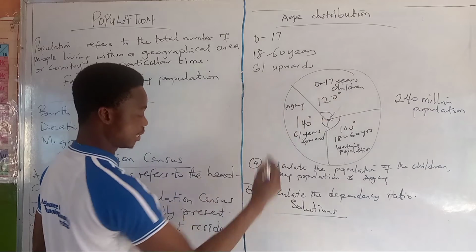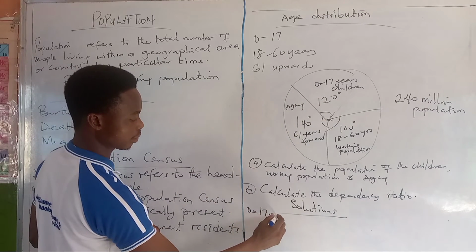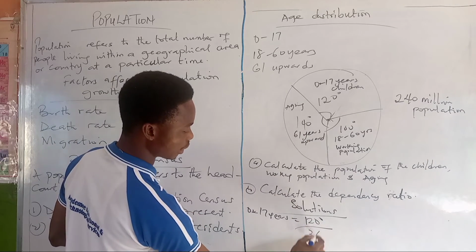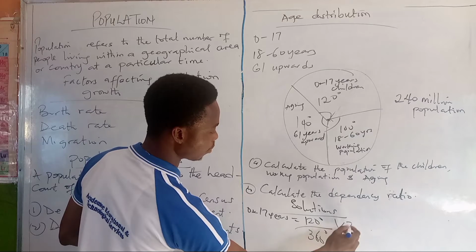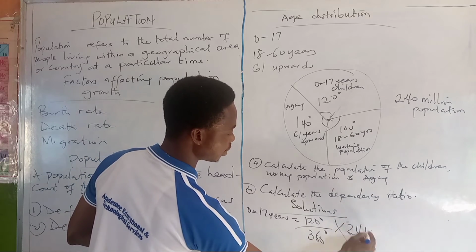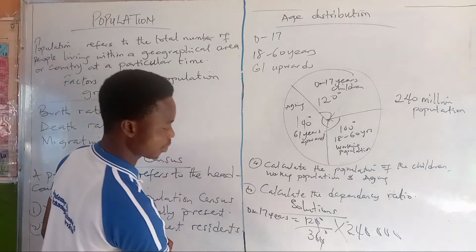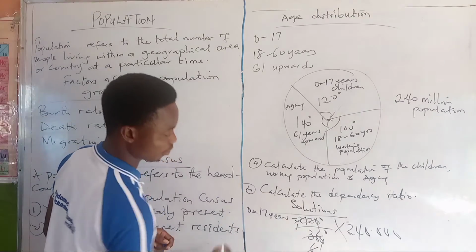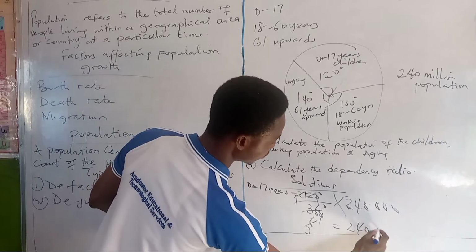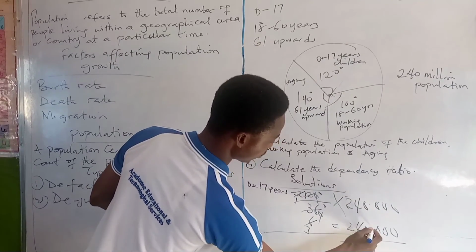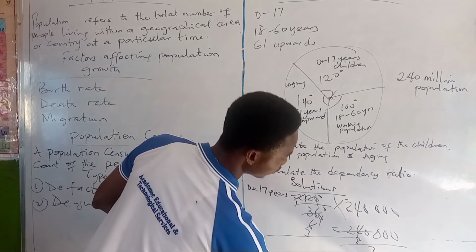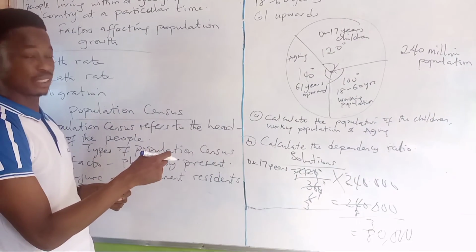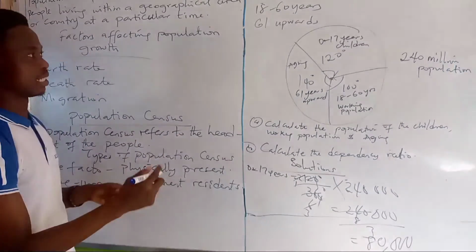Now, for the first category, we have 0 to 17 years, which means 120 degrees over the total degree, which is 360 degrees, multiplied by 240 million. So this simplifies to 1 over 3, which means we have 240 million divided by 3. So at the end of the day, we have 80 million for that category.